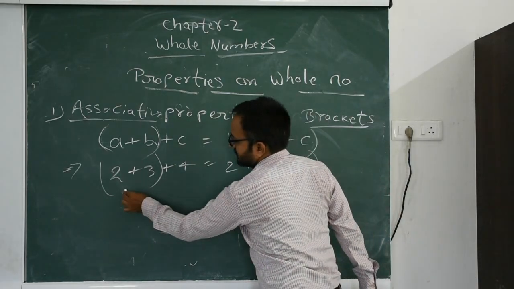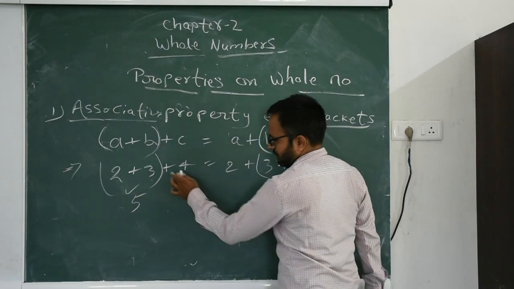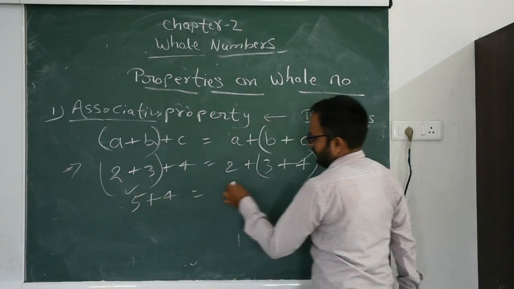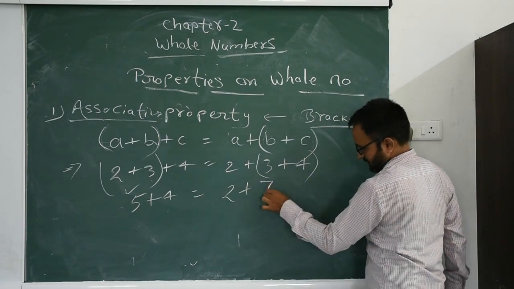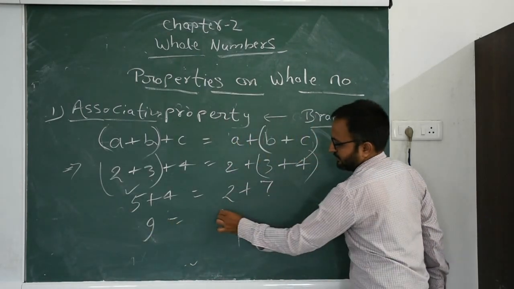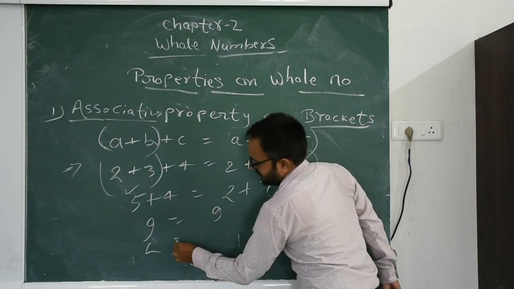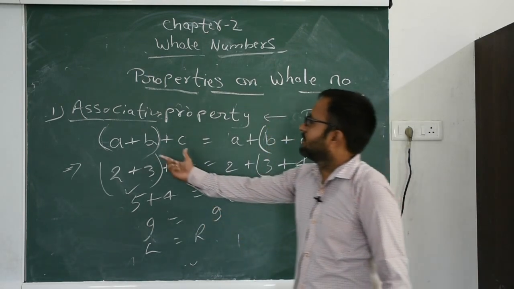Now we solve. First we solve the bracket, always. 2 plus 3 is 5, plus 4. Again, first we solve the bracket, 3 plus 4 is 7, 5 plus 4 is 9, 2 plus 7 is 9. LHS equal to RHS. Our result will be the same in addition.